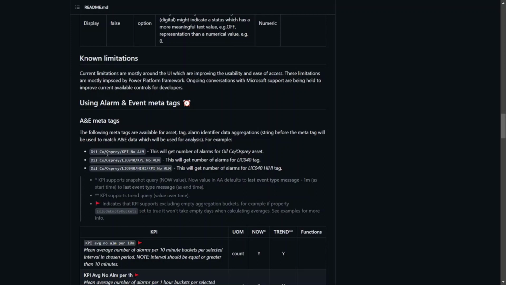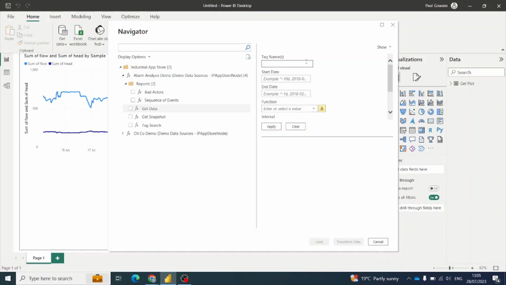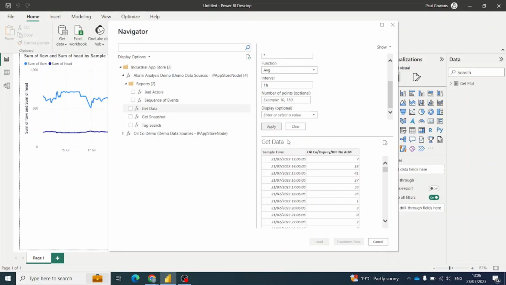So I'm going to take this top one here, Oil Co Osprey, KPI number of alarms, and I'm going to put that into our Power BI desktop. I'm now going to paste the meta tag into the tag name field, enter in a start date and an end date. The function is a required field, however, it doesn't actually matter what you put in. Interval, I want the number of alarms per hour, and I'm going to leave everything else blank. So when I click apply, it's going to provide me with the number of alarms on the Oil Co Osprey asset for every hour of the day. I'm going to load that in.